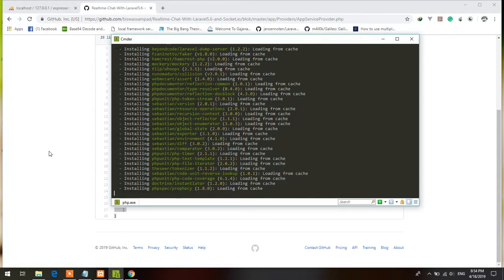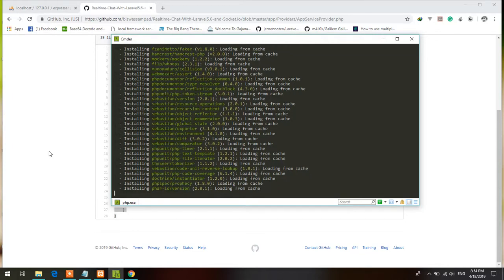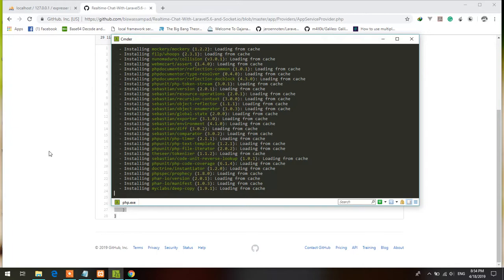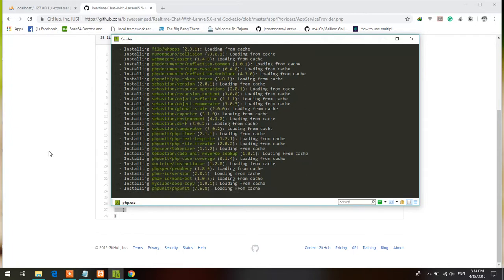Actually, some of my friends ask me, why Laravel? Do you prefer Laravel? Laravel gives you freedom to do anything you want. Man, it supports Node. What more do you want?